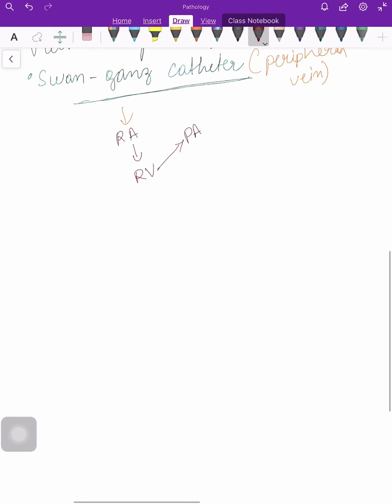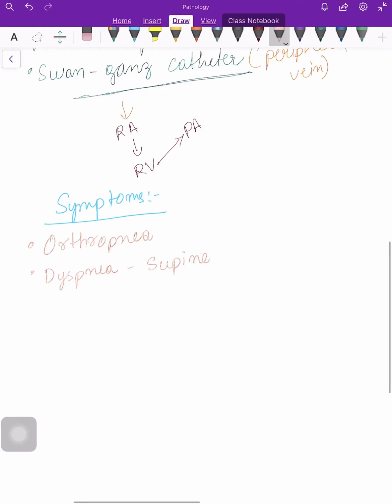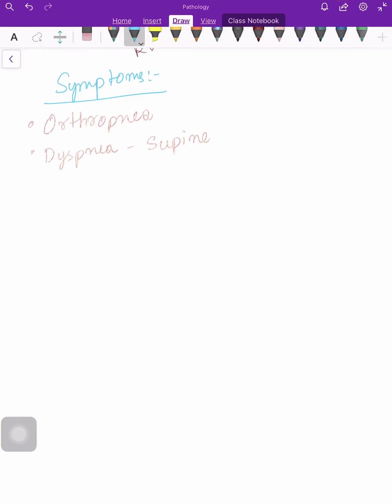What are the symptoms that we find? The symptoms are mainly orthopnea. What is orthopnea? That is breathlessness, or dyspnea when in supine position. Because in supine position there is addition of pressure to the lungs. Therefore these are the symptoms of pulmonary edema. Next comes, what is the treatment?